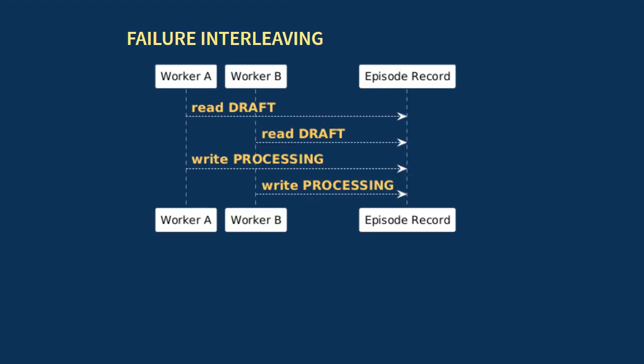Here is the failure pressure in concrete form. Two workers can both read draft before either writes processing. Each step looks reasonable alone, but the gap between read and write creates the race. Why did this pass the sequential test? Because the test never split the operation under contention. The evidence we want now is the worker IDs, the episode ID, the before and after state, and repeated runs that make the interleaving undeniable.